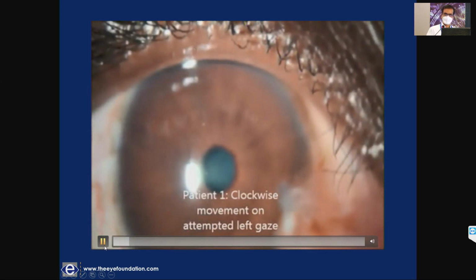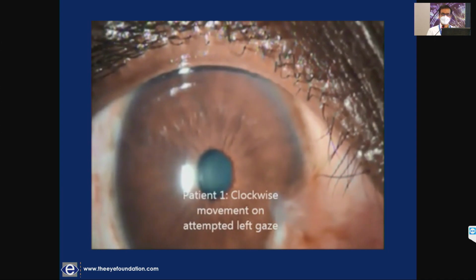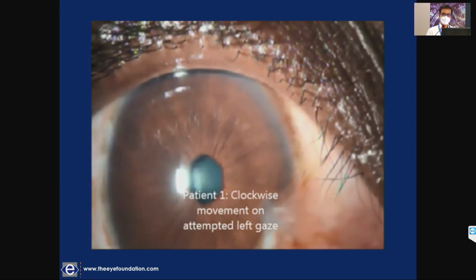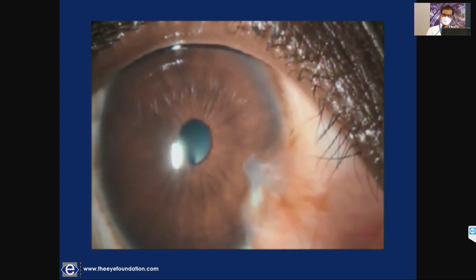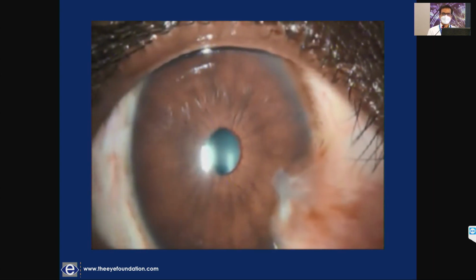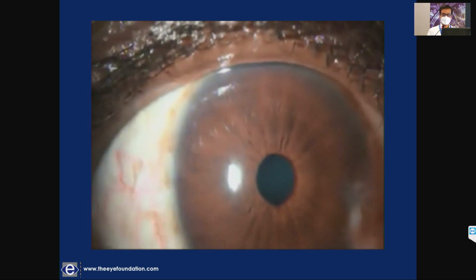It was referred to me as dissociated torsional deviation, but actually this was acquired. The patient had been seen by a neurologist earlier, who suspected brainstem infarction. So note this movement, which is initiated by a saccade. We had also reported this in IGO.